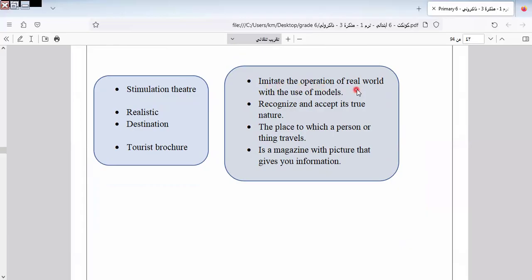Imitate the operation of the real world with the use of models. Use the models to act the real. Okay. So sorry. I would like to say simulation theater means I use the actors as dolls or something that is not real to express something real. I would like to say this in an imaginary story.